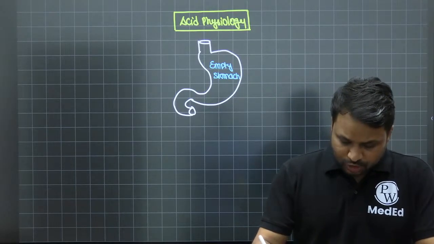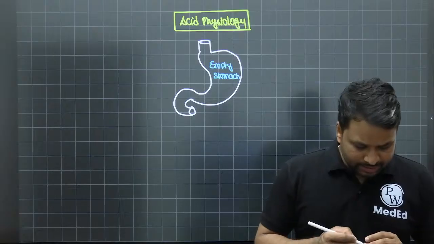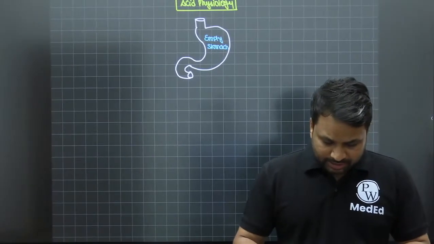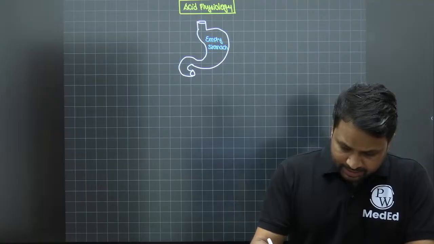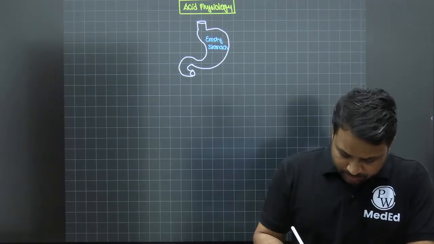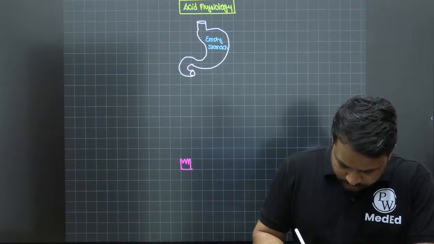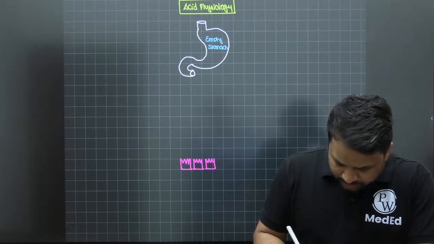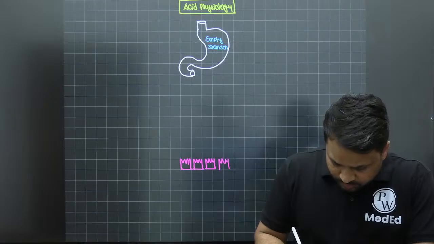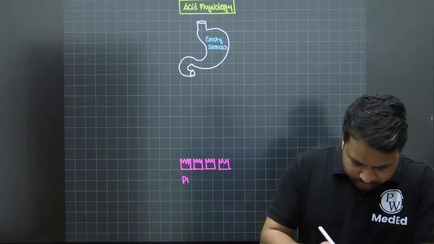If you don't want more acid to be produced, you have your parietal cells, which are the single most important factor. Let's say this is our parietal cell. I don't want our parietal cells to be stimulated. Let's say these represent your parietal cells.